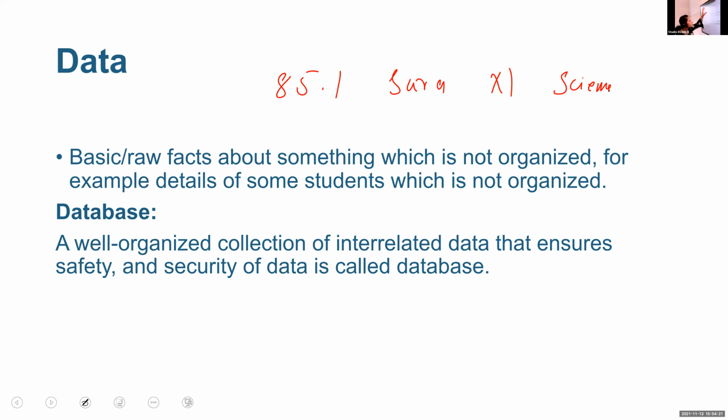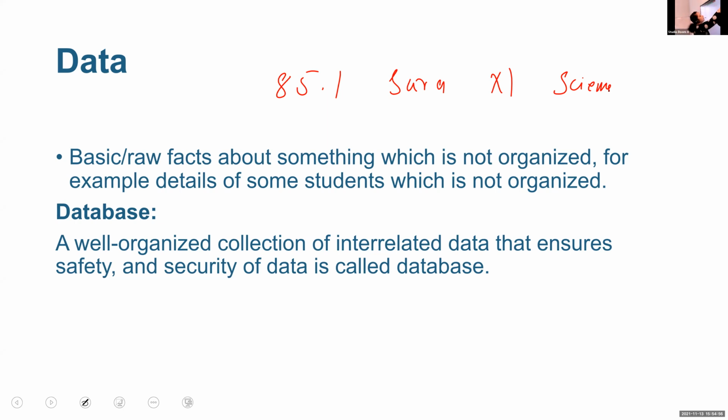When we organize this data, that is known as database. So we will write one heading for each and every column, that is Sarah is the name and +1 is the class and science is the subject and 85.1 is the mark. Then it is database. Data means it is the raw facts or basic facts about something which is not organized. When we organize this data, that data is known as database. Organized collection of data, it is known as database.